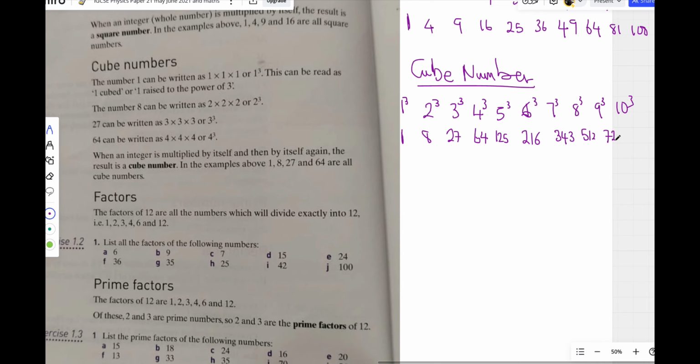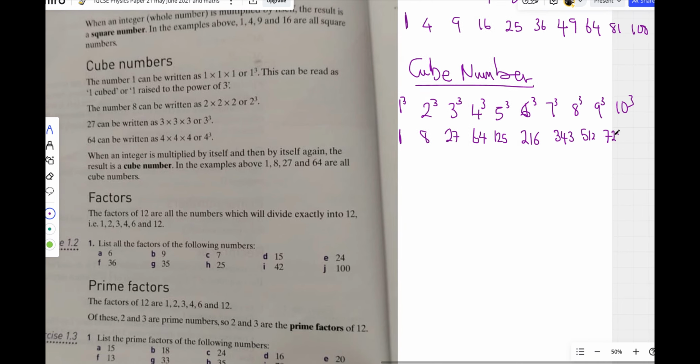729. That's 9 times 9 times another 9. 10 to the power of 3, you get 1000. Okay, so these numbers are called cube numbers.